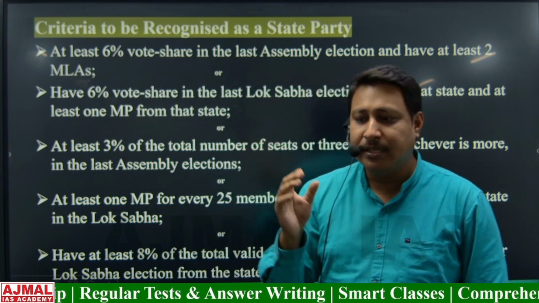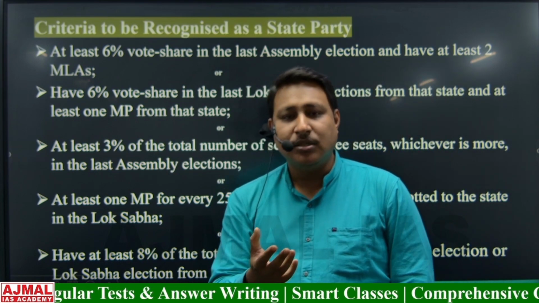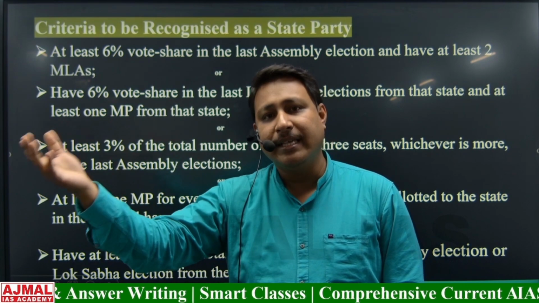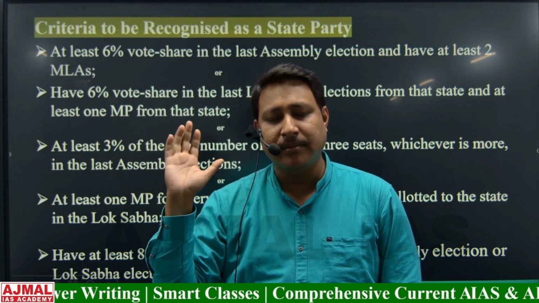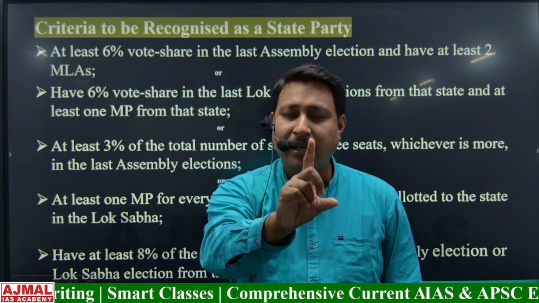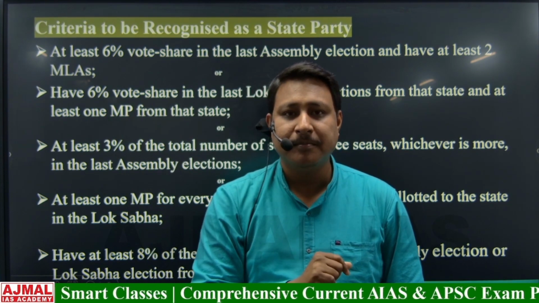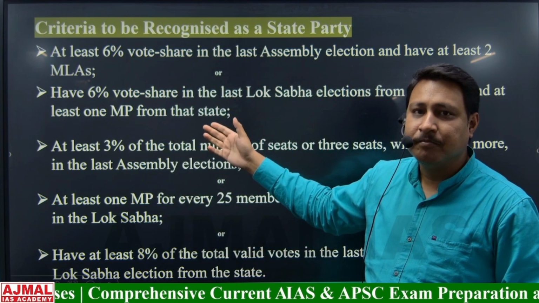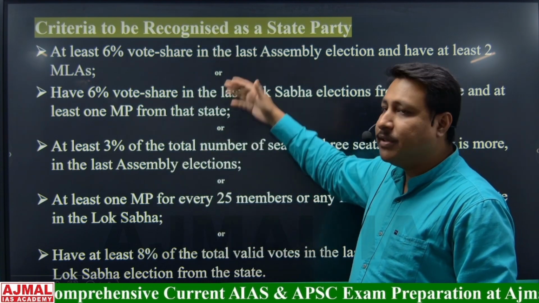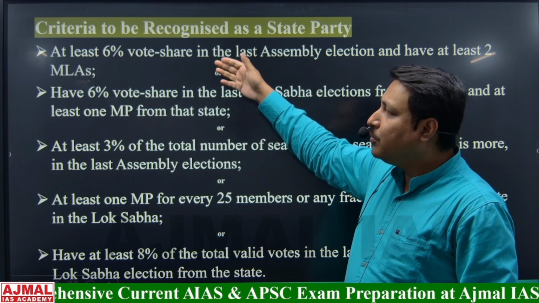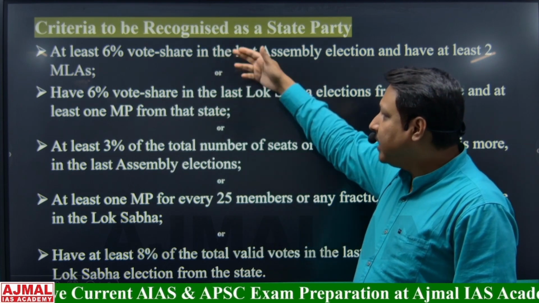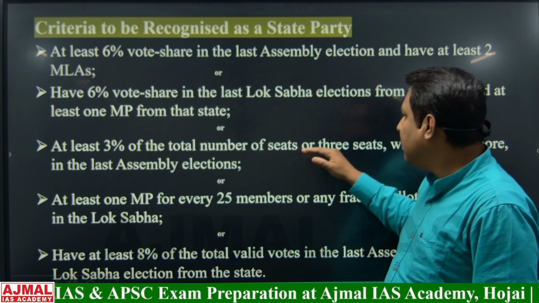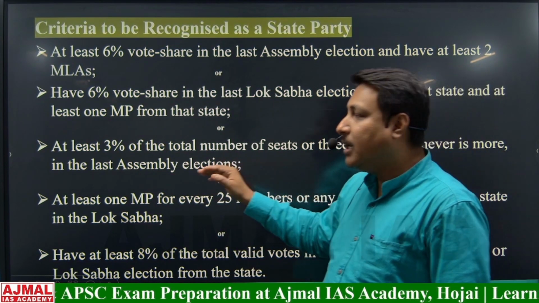The first criterion is that if that political party is able to attain 6% of the total valid votes in the last assembly election or the Lok Sabha election, plus 1 MP or 2 MLAs, then your political party will be considered as a state party. Either of these conditions, you need to fulfill only one. I have stated these two conditions. The third condition is at least 3% of the total number of seats or 3 seats, whichever is more, in the last assembly election.